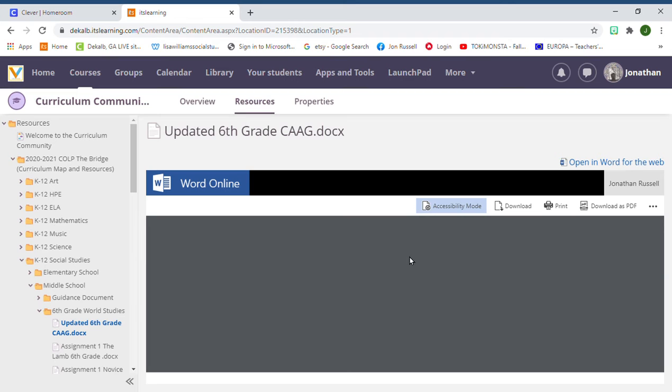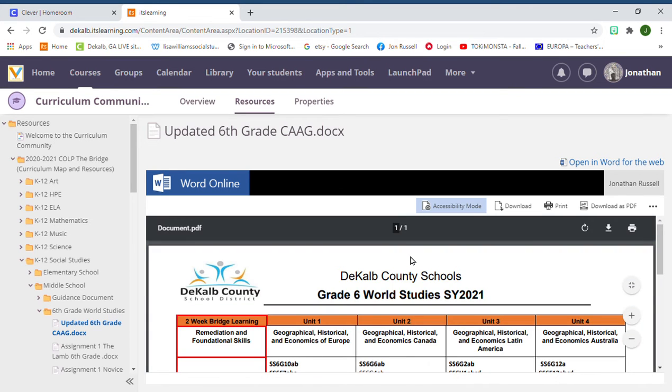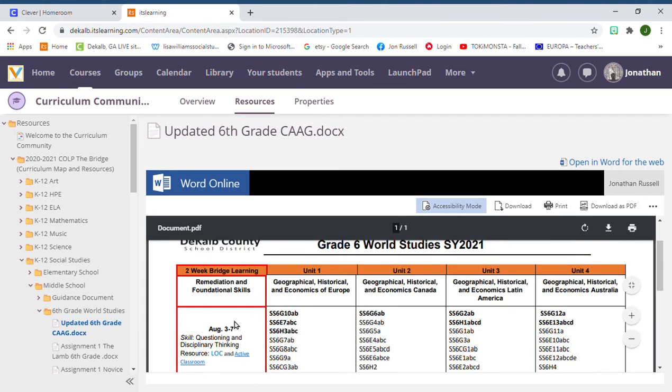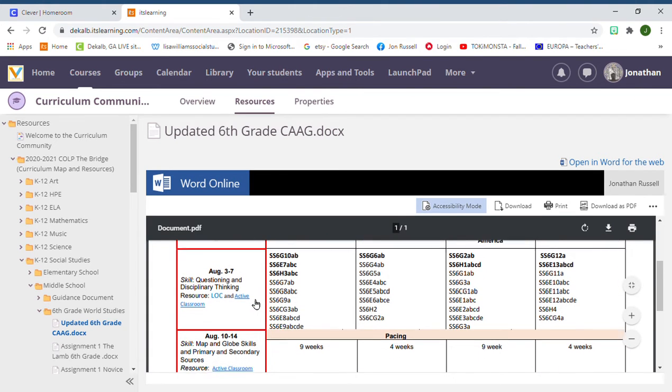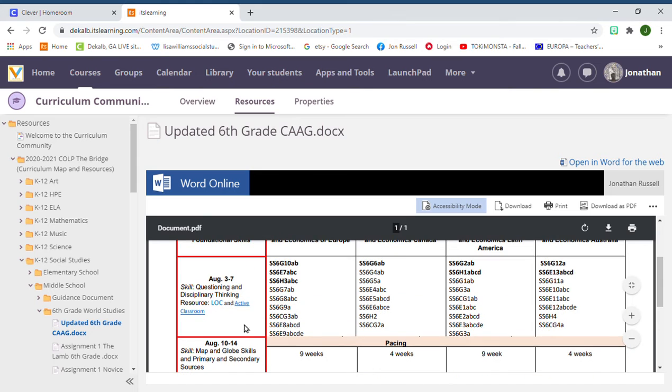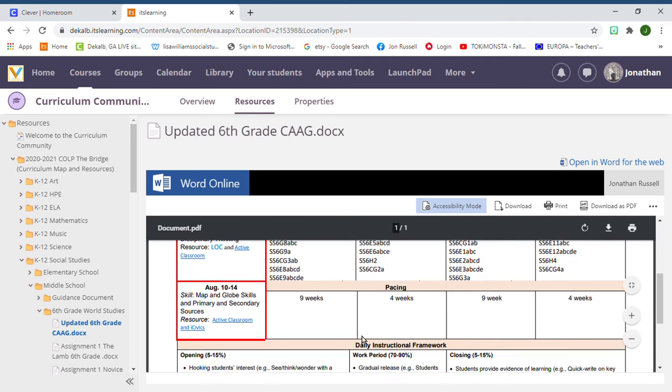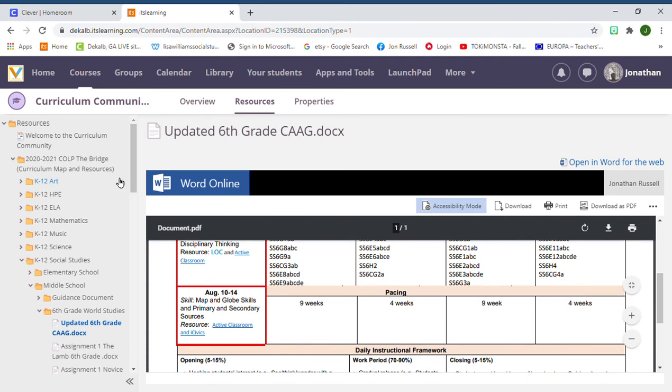And this breaks it down into how many weeks. The first 2 weeks, as you can see, we can make this bigger, but the first 2 weeks are right here, August 3rd through the 7th, and then August 10th through the 14th. This is going to be our COLP. All right, and then this is the regular, how the rest of the year would play out, and it's broken down into weeks.